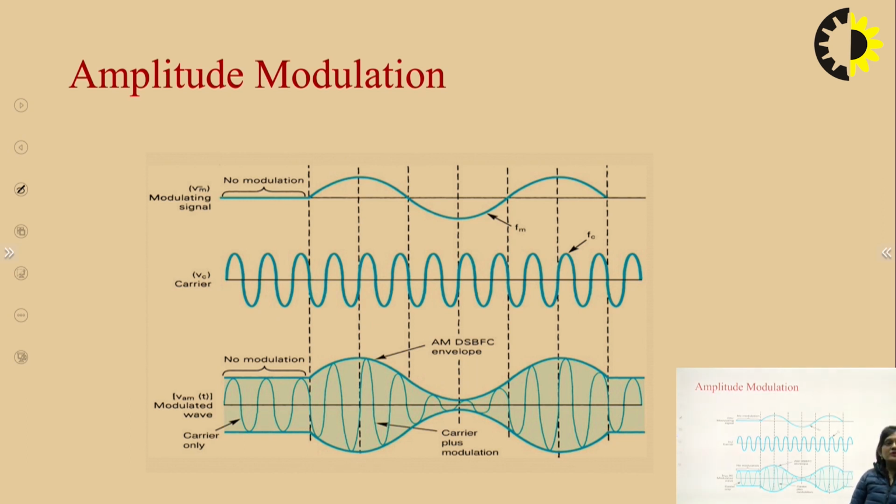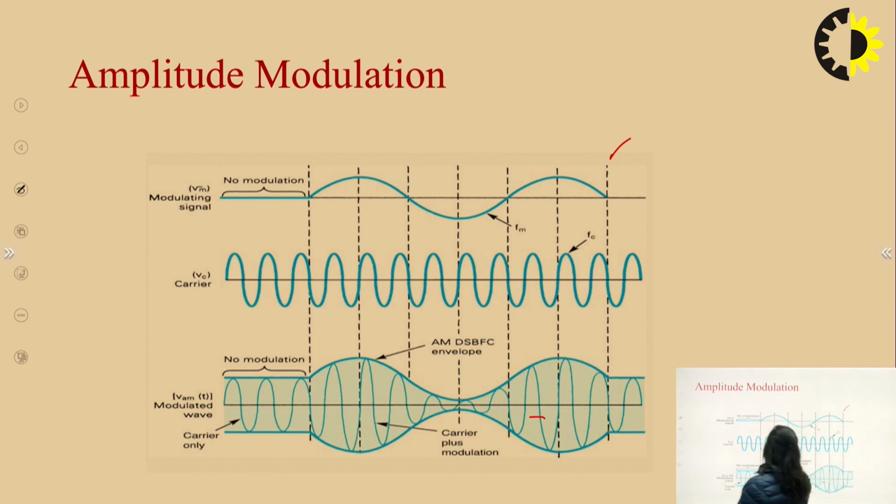So in amplitude modulation, we can see here this is our modulating signal or the message signal that we want to transmit. It is a very low frequency signal. After that, this is the carrier wave signal, and here we can see the amplitude modulated wave. Here we can see the frequency of the amplitude modulated wave will be the same as the frequency of the carrier wave, but its amplitude is changed. Amplitude is changed according to the instantaneous value of this modulating signal.